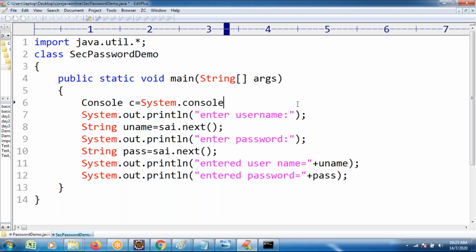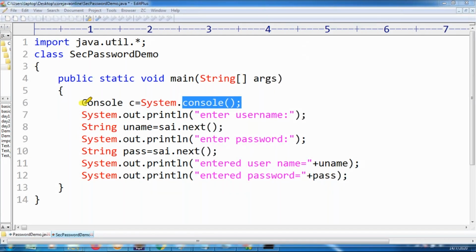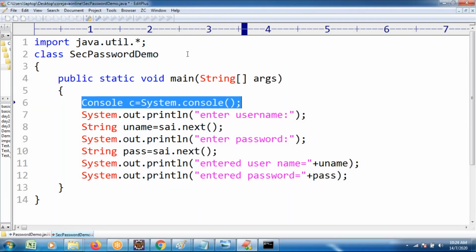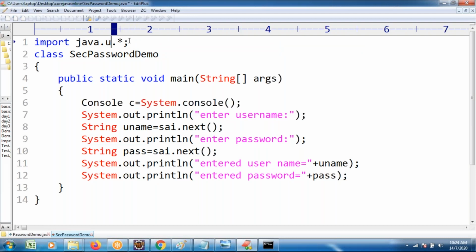Observe this syntax carefully. Left side Console is uppercase, right side console is lowercase. This is a class name, this is a method name. Method name is obviously lowercase, class name is uppercase. If you're writing this line of code in the application, use the IO package, because the Console class is available under the IO package. Same thing I have done.